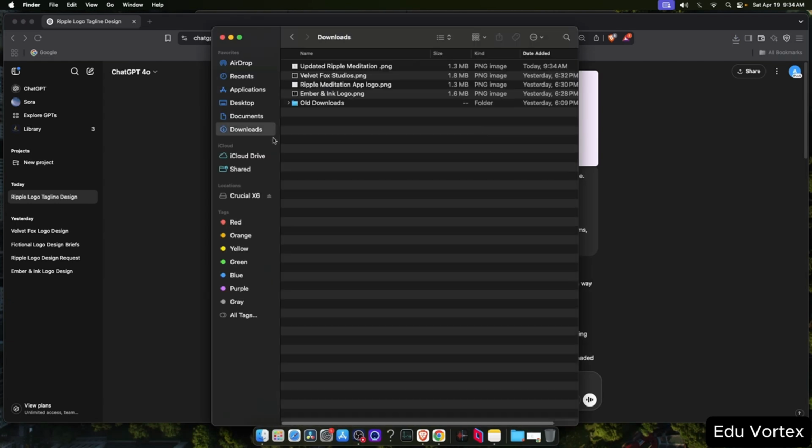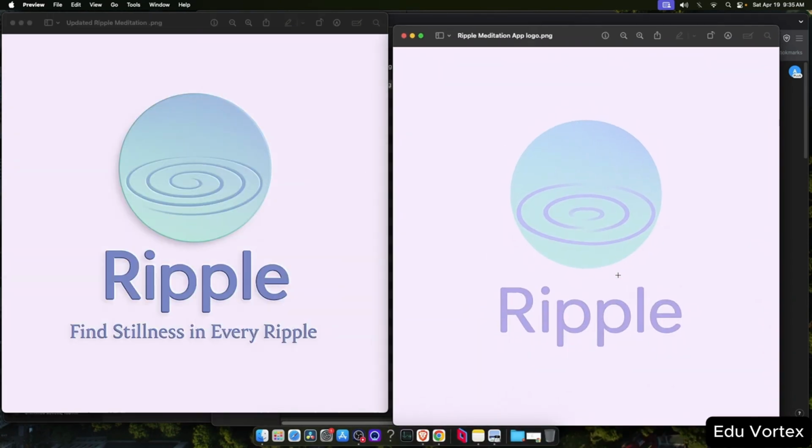Now, I'll quickly show you the before and after, so you can see the difference ChatGPT made. The updated Ripple logo looks polished, modern, and brand-aligned.